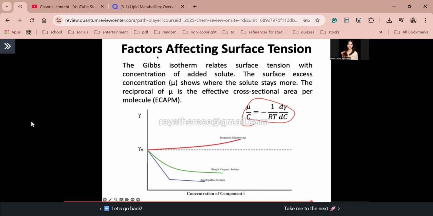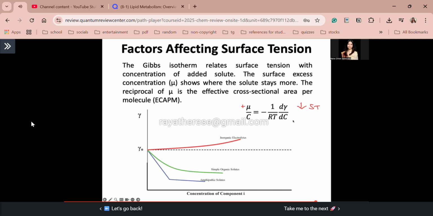Okay? So, mu is your surface excess concentration. Tapos, your gamma is your surface tension. Okay? So, let's analyze. Ayan. So, guys, sabi dito, if mu is positive, then dapat the surface tension is also what? Negative yan. Negative yung change in surface tension, right? Para maging positive ang value nito. Kasi dapat positive ang inyong surface excess concentration, right? So, if you have a positive surface excess concentration mu, then your surface tension decreases.